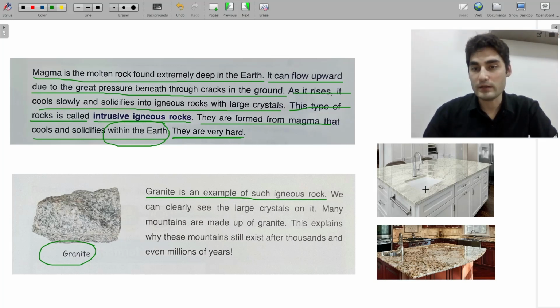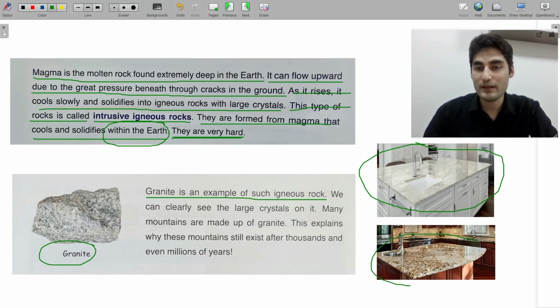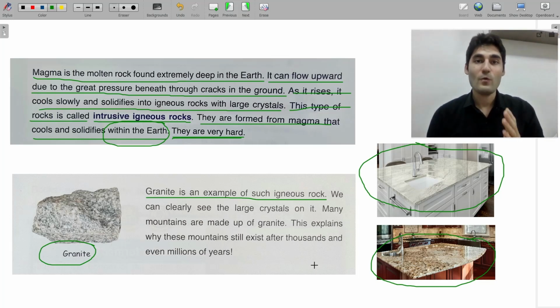This is granite. You see the picture? In the kitchen. Do you have a kitchen like this? This is made of granite. Or this one, right? Same. This is made of granite. So granite is a rock, and we use it in daily life, right?